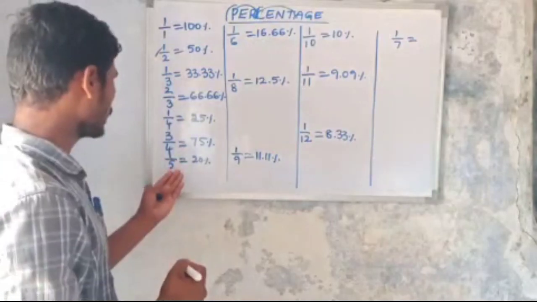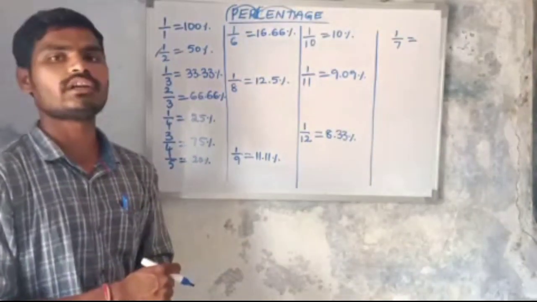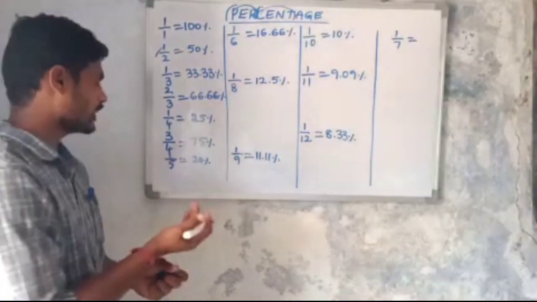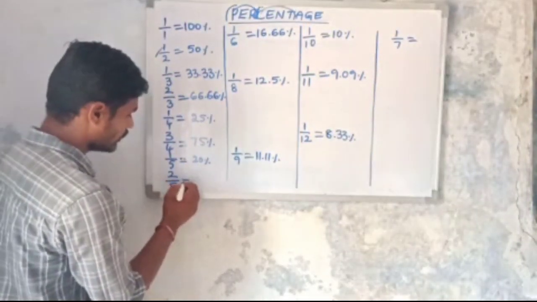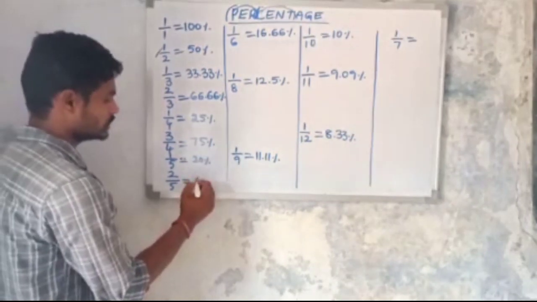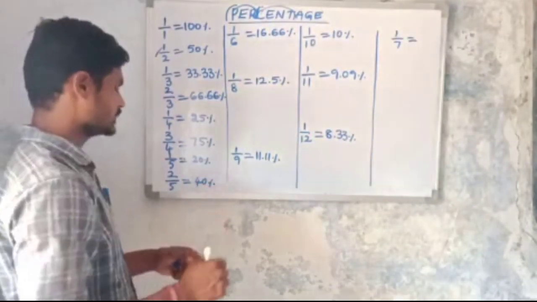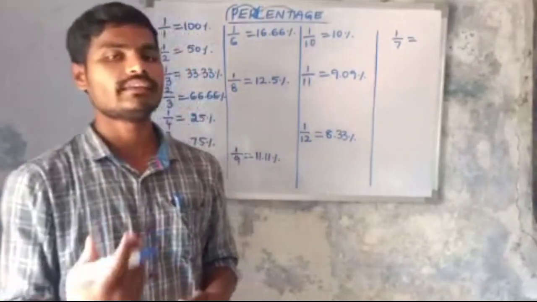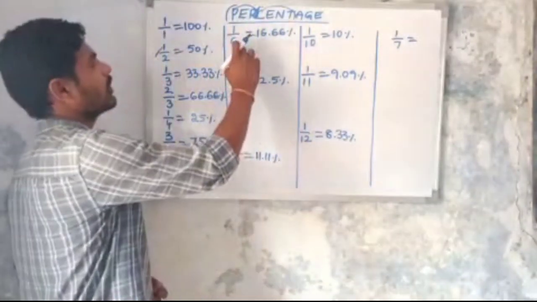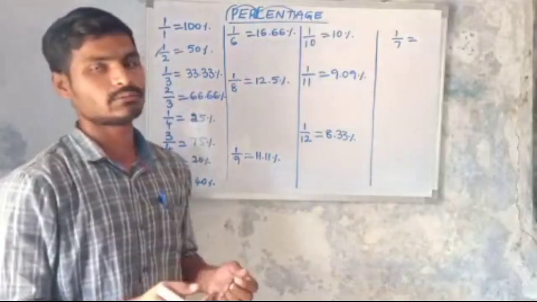Then next, 1 by 5 equals 20%. Then 2 by 5 is 40%, multiplying with 20. Next, 3 by 5 equals 60%. 4 by 5 equals 80%, like that. Then 1 by 6 equals 16.66%.